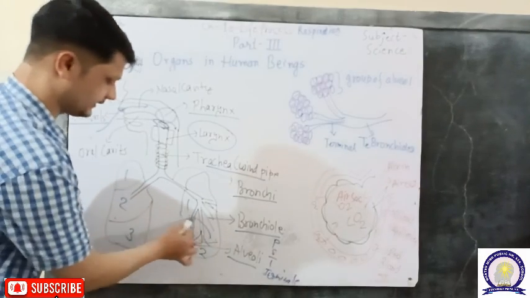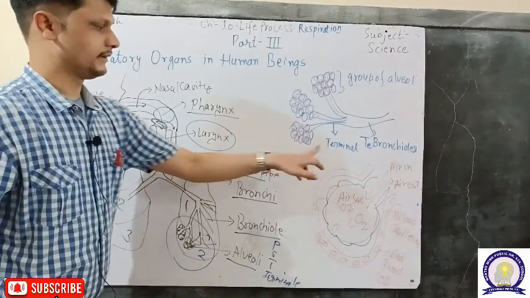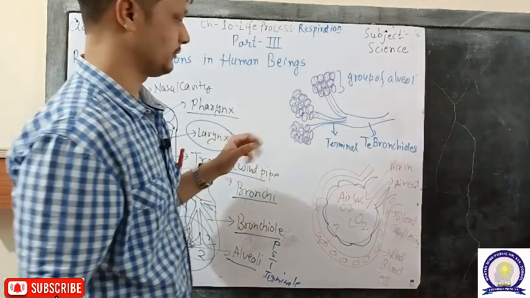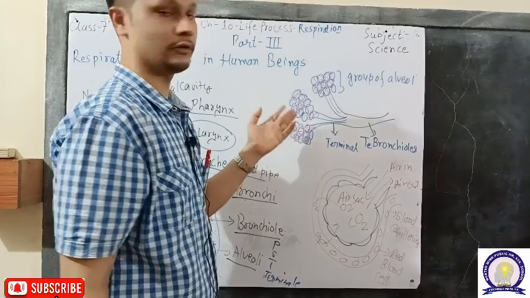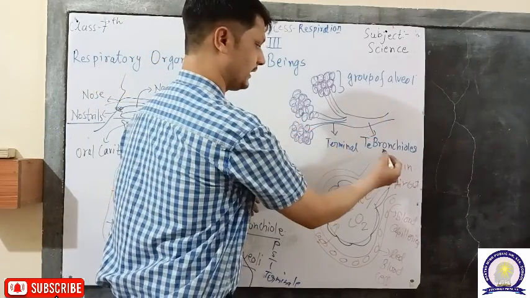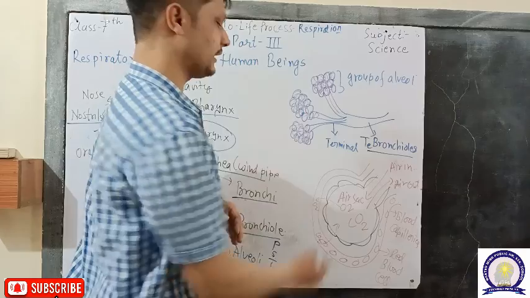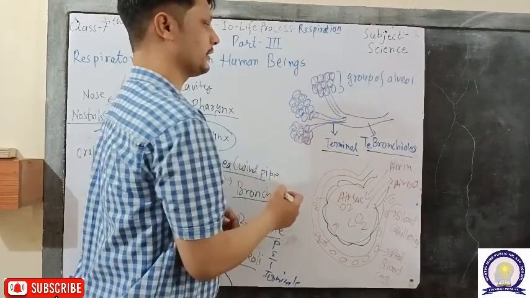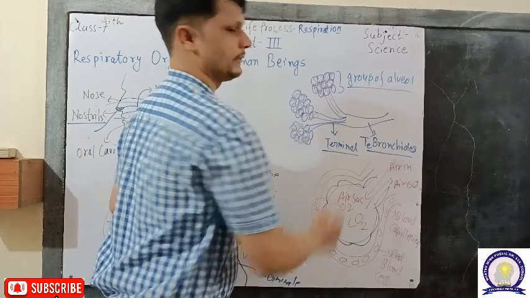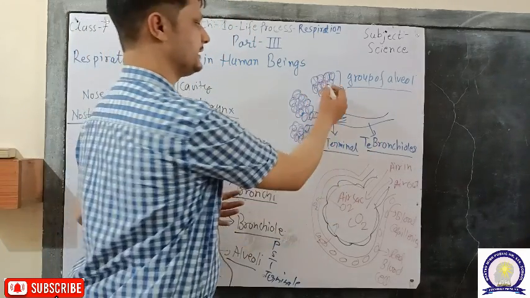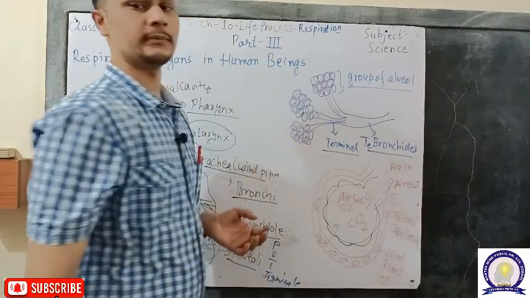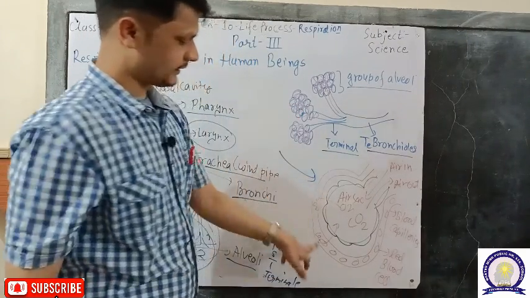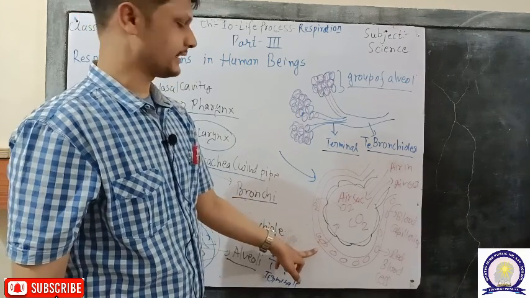Now in this diagram, maximized, you can see what the inside of the lung looks like. The tertiary bronchiole ultimately divides into terminal bronchioles, and each terminal bronchiole has a group, or bunch, of alveoli. Each alveolus is covered with blood capillaries and a supply of blood.